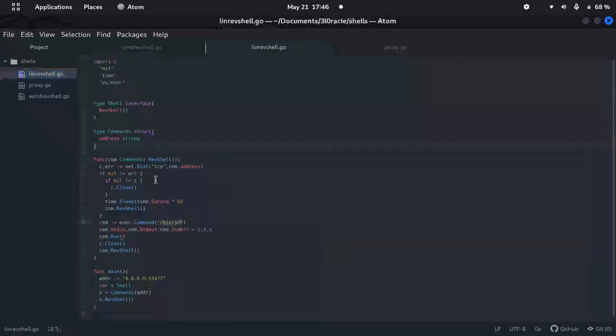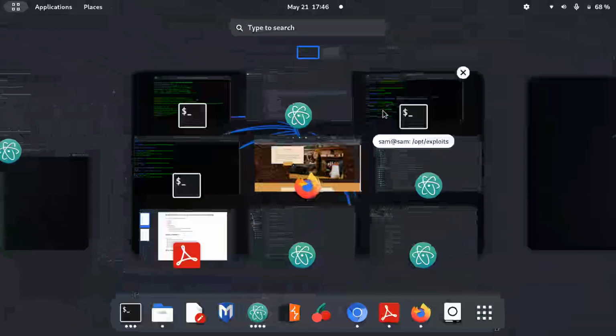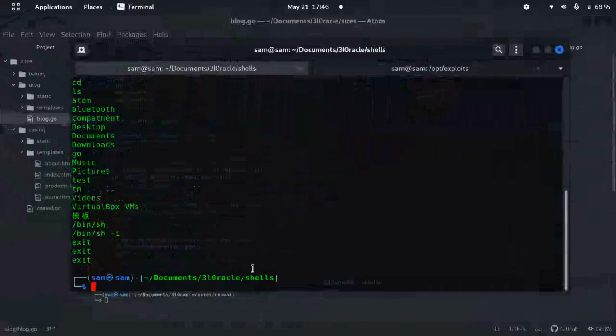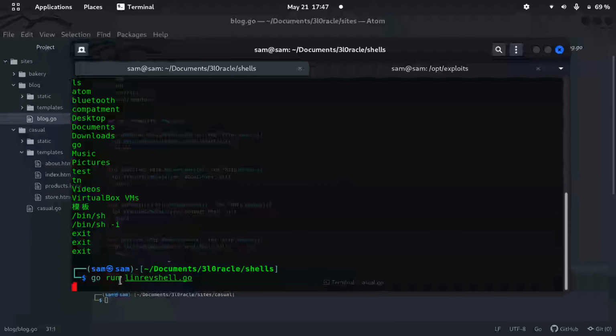What this command does basically is it takes a connection from one laptop to the other laptop, or from one machine, from one server to another server. So the address will be running on 55677, which was this. In essence, it was not this. Come back. Okay, which was now this. It will be running here. So if you say go run Linux, let go, right? Yeah, see, it's running.